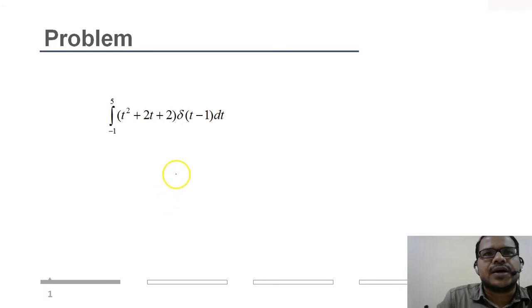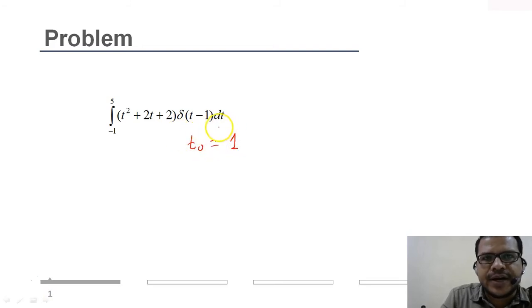Now let's take another question, using the concepts we have just completed in the shifting property. Here you see delta of t minus 1, so t naught is equal to 1. It is shifted on the positive time axis by 1 unit of time. The integral limits are from minus 1 to 5. So what will be the value of the integral?